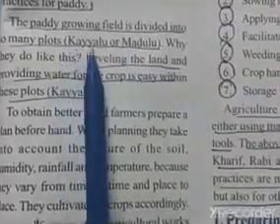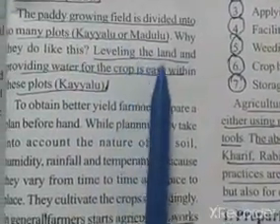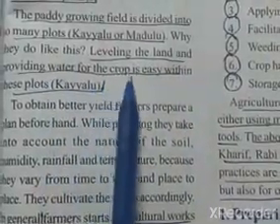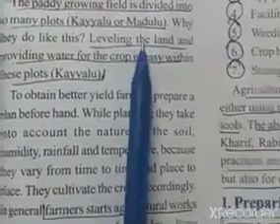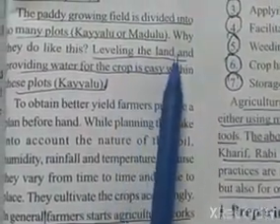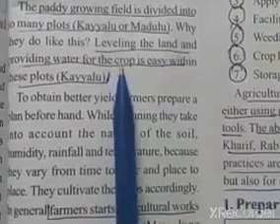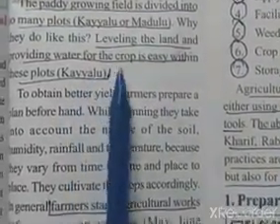These are called Kayyalu or Madulu. Leveling the land and providing water for the crop is done within these plots. Here in these plots, the farmers level the land and also give the water for planting rice plants.